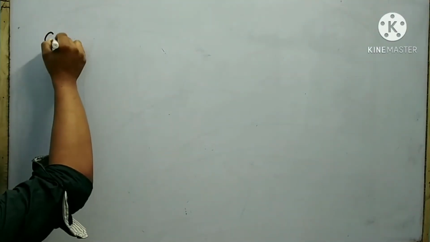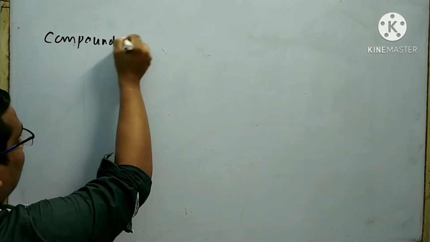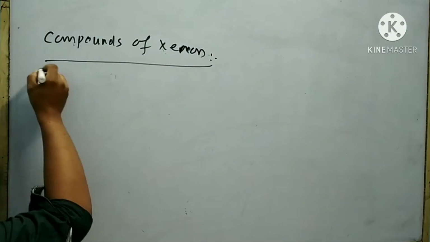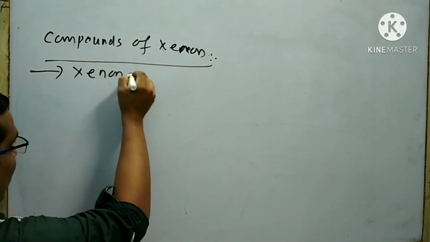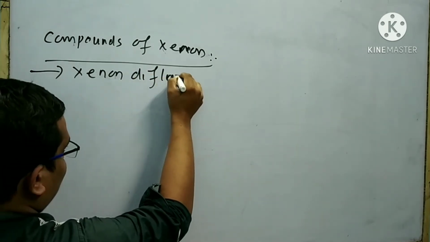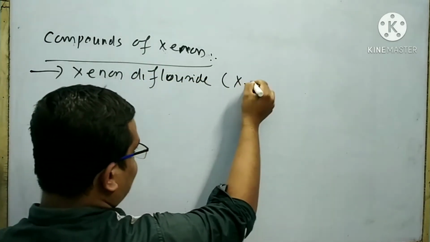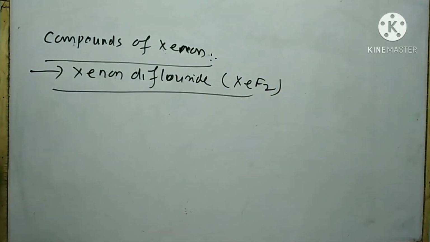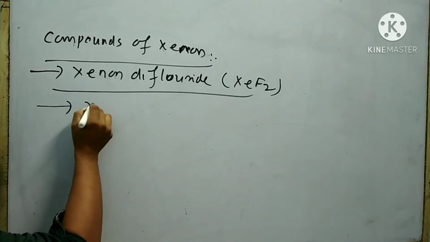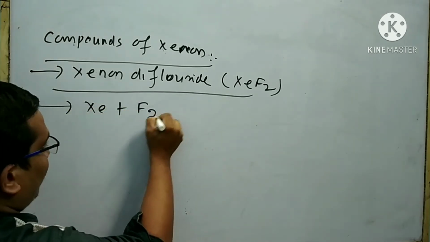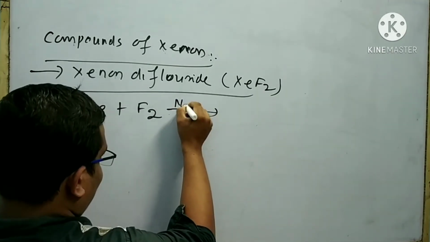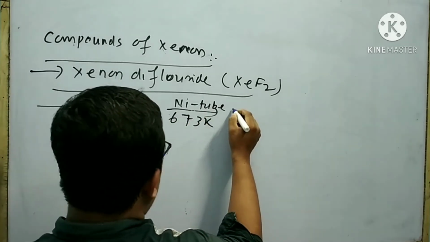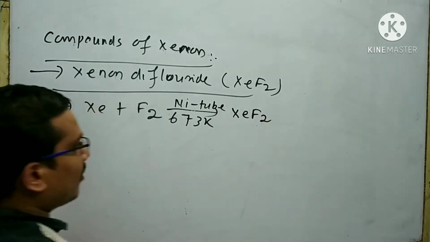Next I will discuss some compounds of xenon. First is xenon difluoride, having formula XeF2. Xenon difluoride can be prepared in different ways. When xenon is treated with fluorine in a nickel tube at 673 Kelvin, then xenon difluoride is formed.